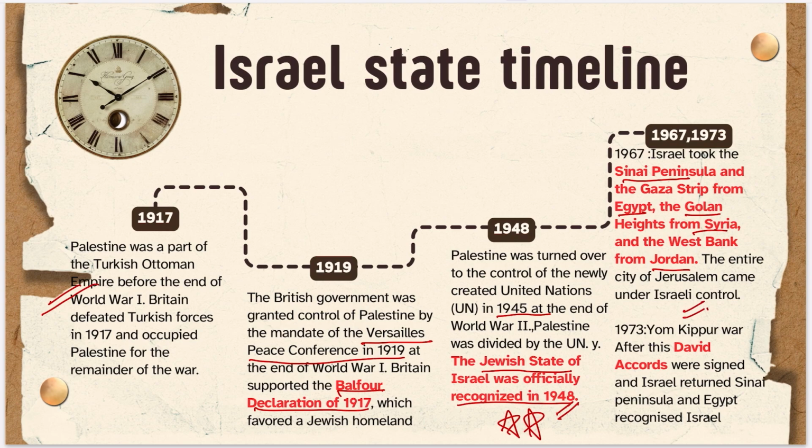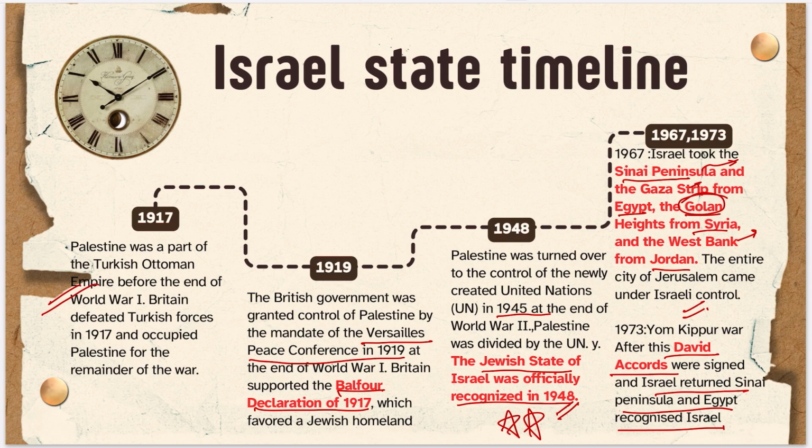But later it decided to give away the Sinai Peninsula, it gave the Gaza Strip and some parts of the West Bank also, right? But it still has the Golan Heights, which it took in 1967. Later, again, after 6 years, the Yom Kippur War was fought, and Israel defeated both Egypt and Syria, right? So it defeated both, and afterwards the David Accords were signed, where Israel returned the Sinai Peninsula and Egypt recognized Israel, right?